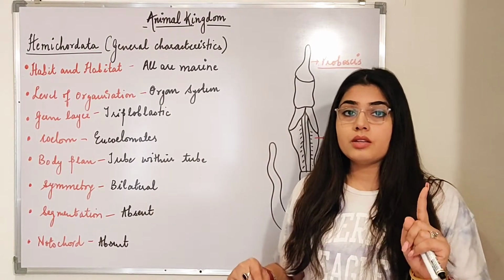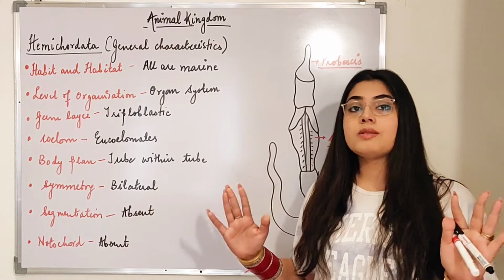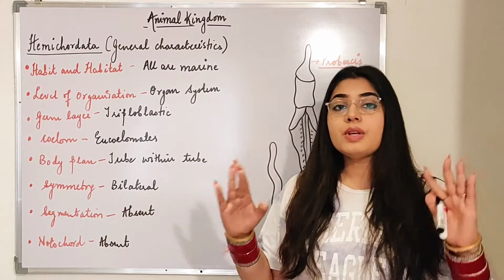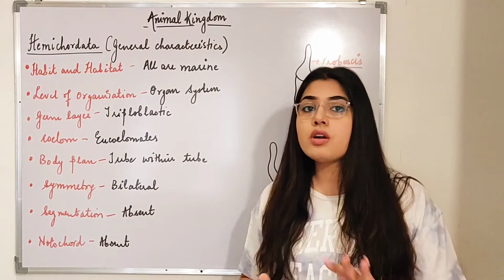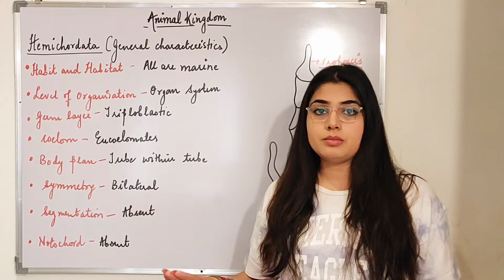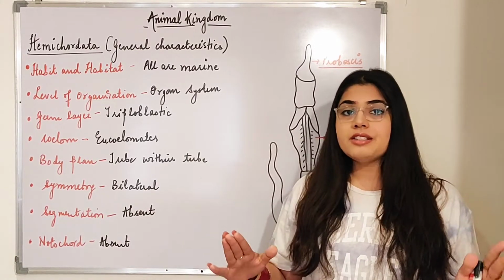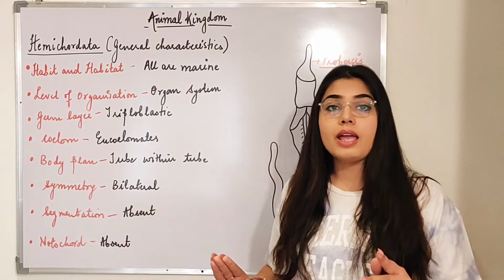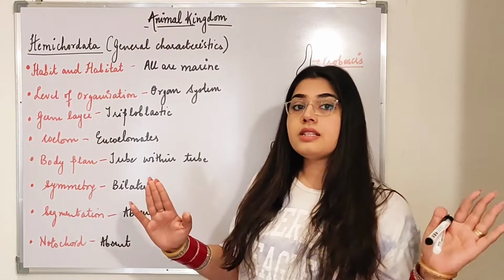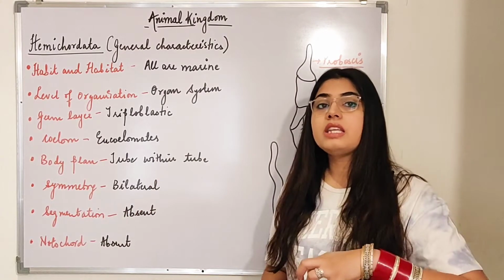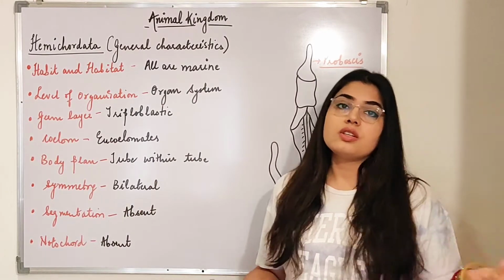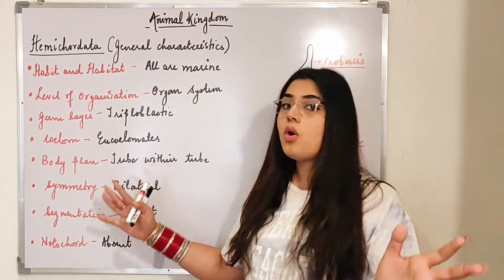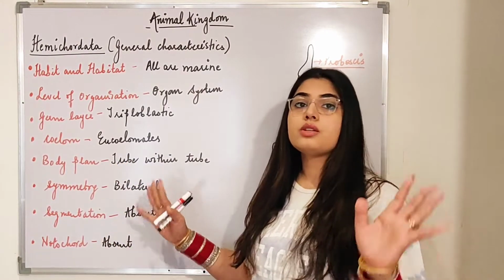Very important point, right? All the species which are now present in the phylum Hemichordata, beta, in previous times Hemichordata was not known as a phylum. It was no phylum. Okay? All the organisms present in hemichordates used to be listed in chordates only. Why? Because the scientists observed that they have a spiny structure inside their body, just like chordates had. So that is the reason they put them all together in chordates only.